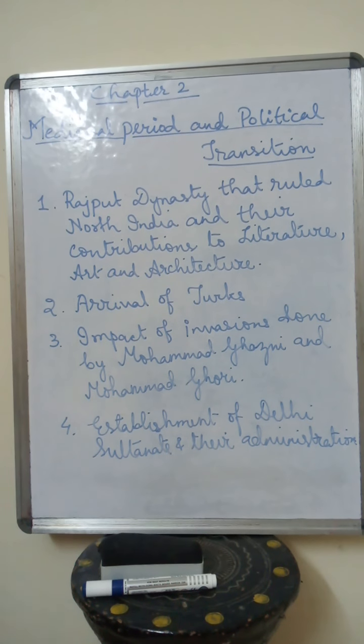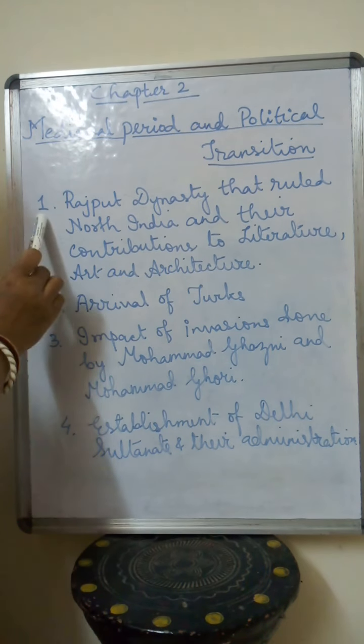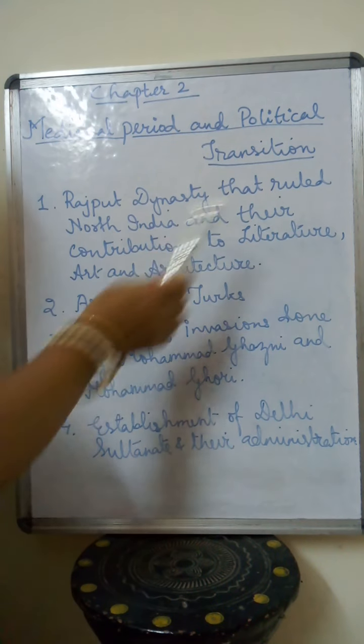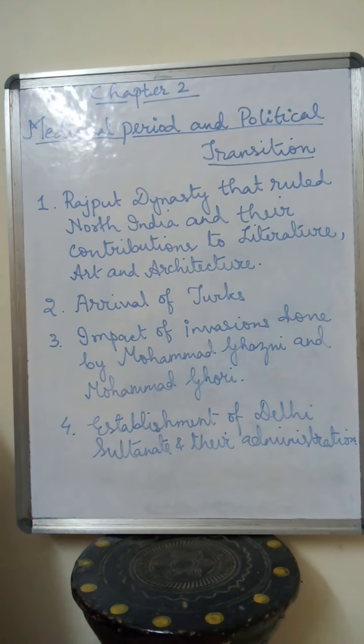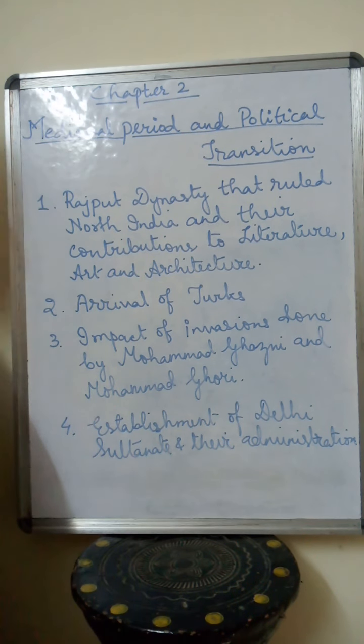So we are going to start with chapter 2, medieval period and the political transition. Here in this chapter we are going to study four points. What are the four points? The first one is we are going to learn about the Rajput dynasty that ruled North India, as well as their contribution to literature, art and architecture.